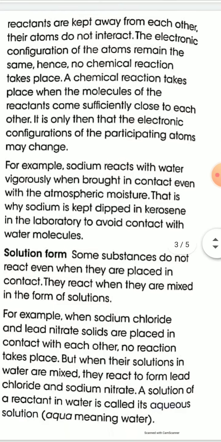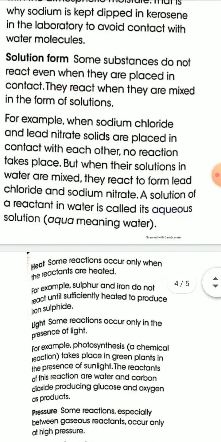The second factor is solution form. Some substances do not react even when they are placed in contact, and they react only when they are mixed in the form of solutions. So solution form is an important condition of a chemical reaction.